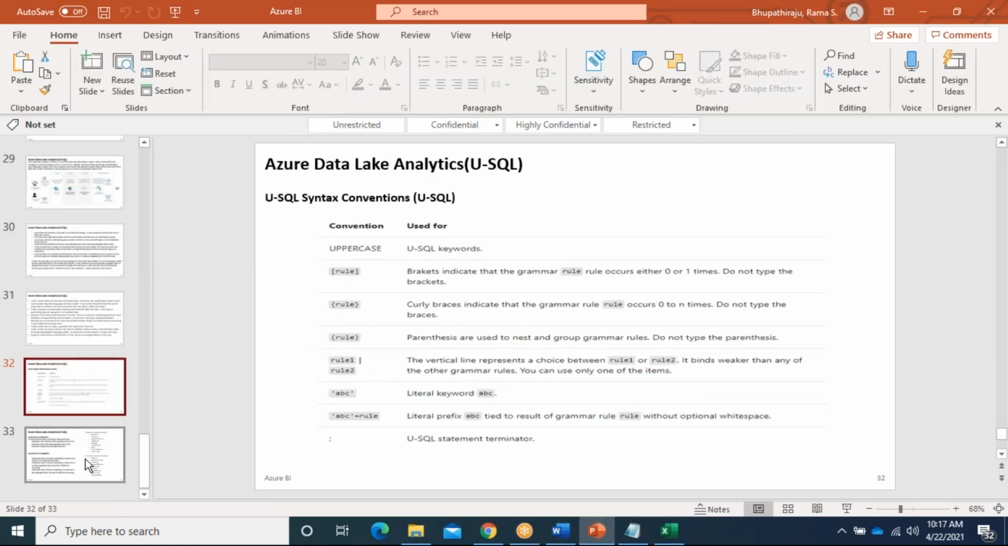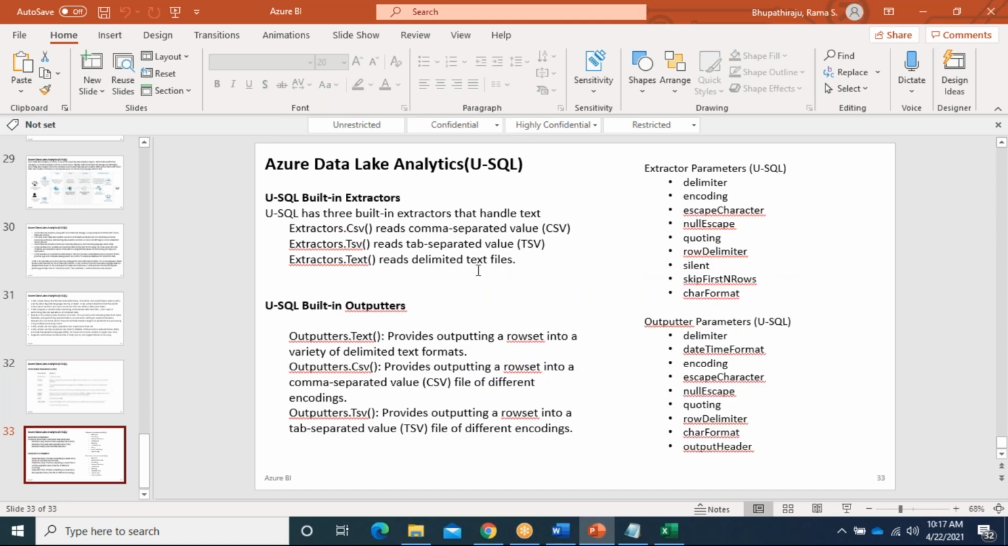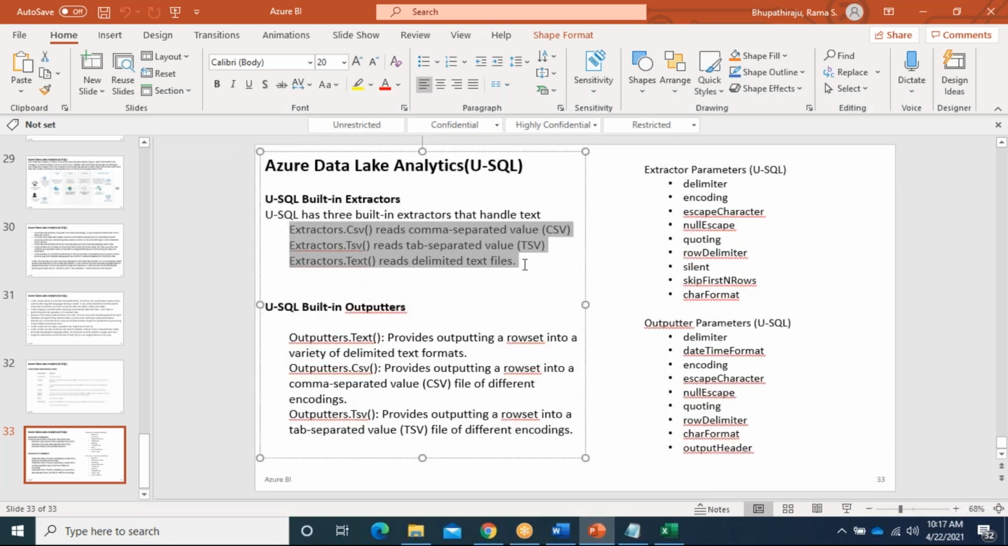This you can just read here. Whatever I have discussed so far, we have built-in extractors and built-in outputters. They provide only these standard ones. If you want to handle JSON or XML, we need to write a C# program, then we can call that. They don't provide a default extractor or outputter to handle types other than these three.